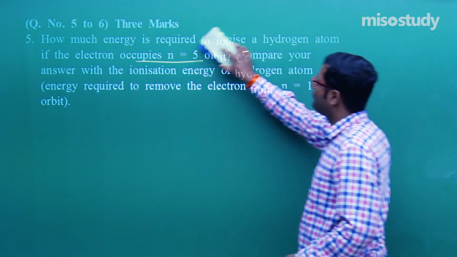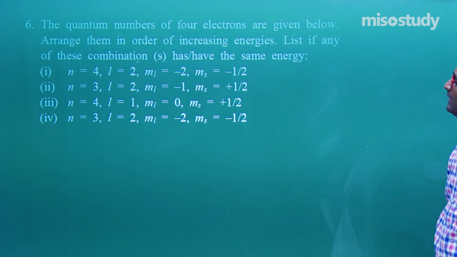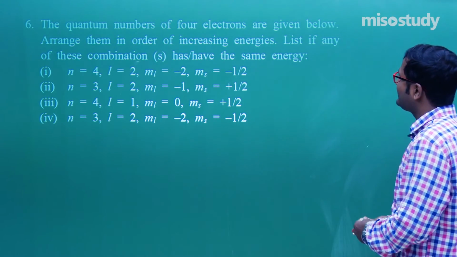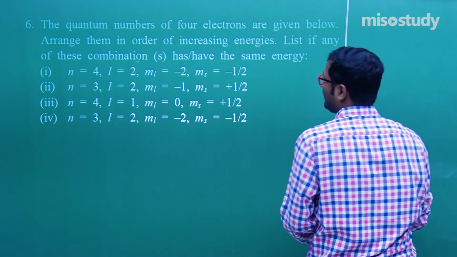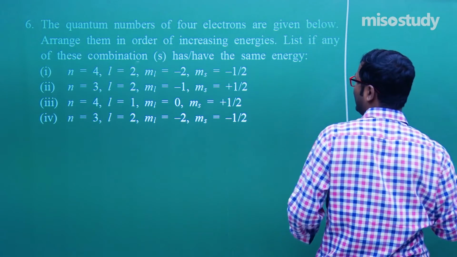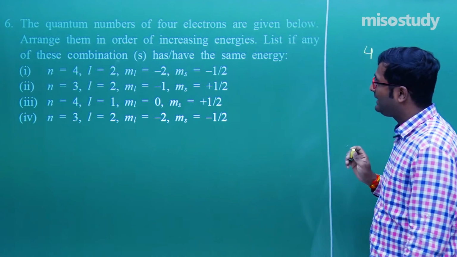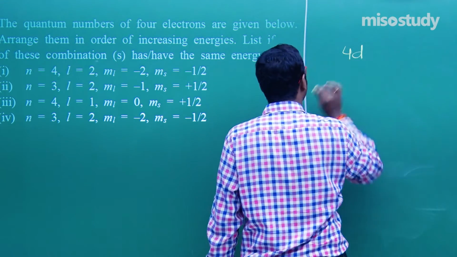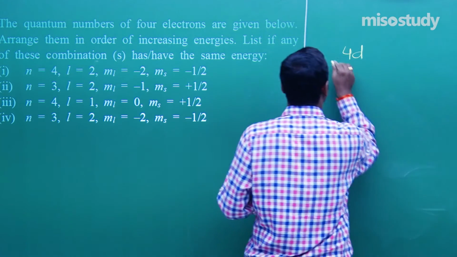Now let's move to the next question. What is the next question? Check it out. The quantum numbers of 4 electrons are given. Arrange them in increasing order of energy. It is very simple. That is n, l, m, and s. For the first, n is 4 and l is 2. Definitely this is 4d. Yes sir, because l is equal to 2, that is d.